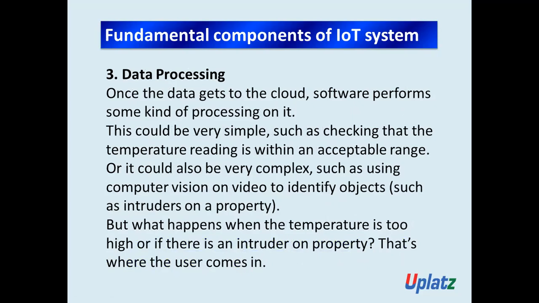This could be very simple, such as checking that the temperature reading is within an acceptable range, or very complex, such as using computer vision on video to identify objects. But what happens when the temperature is too high or too low, or if there is an intruder on the property? That's where the user comes in.